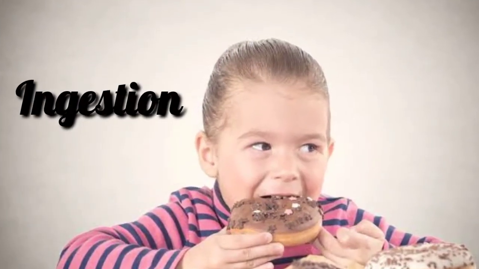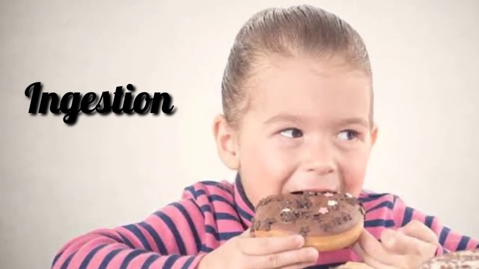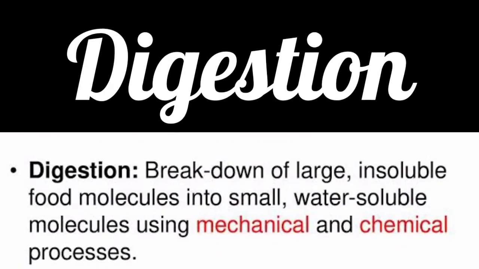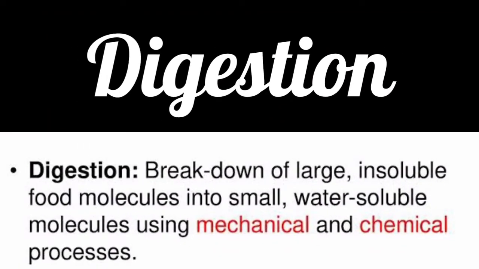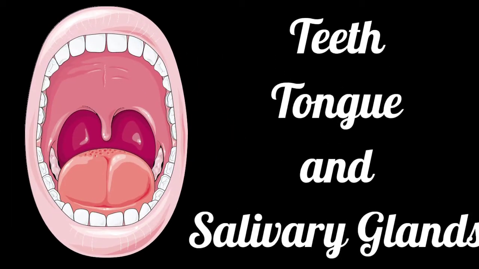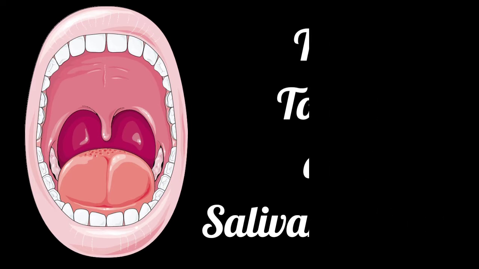As you all know, the first step is ingestion. The process of taking food inside the body is called ingestion. Now let us see the second step, that is digestion. The process in which food containing large insoluble molecules is broken into small water soluble molecules is called digestion. The mouth cavity contains teeth, tongue, and salivary glands.